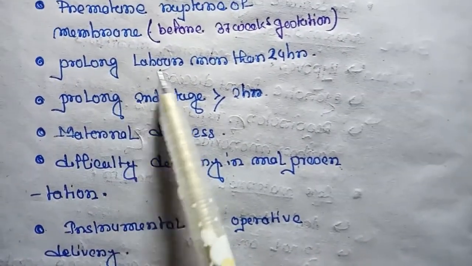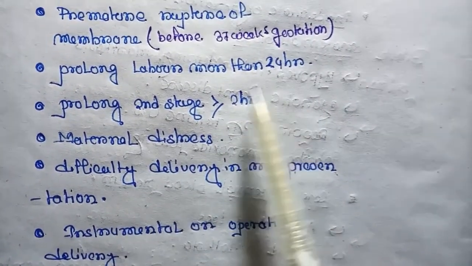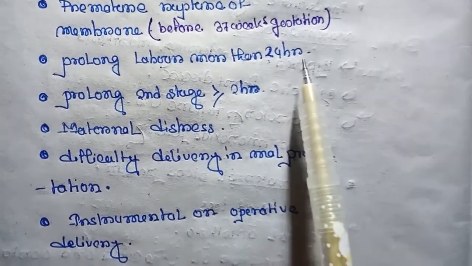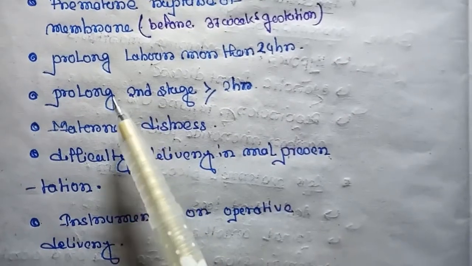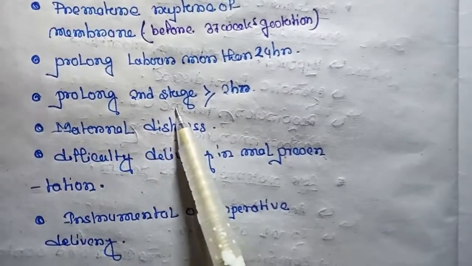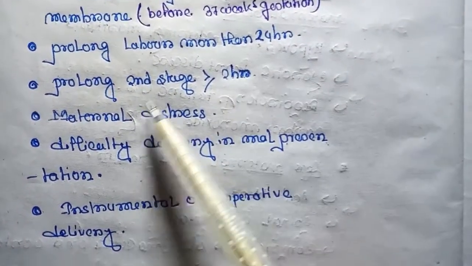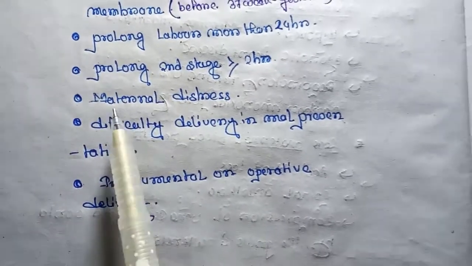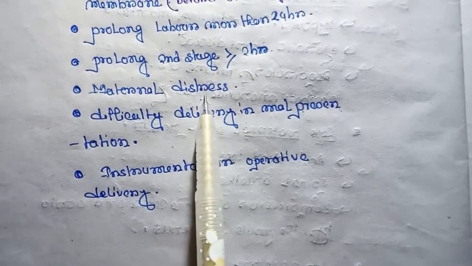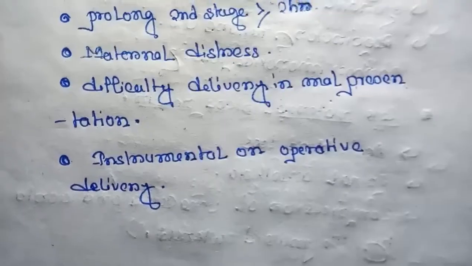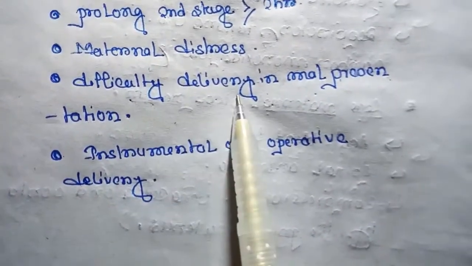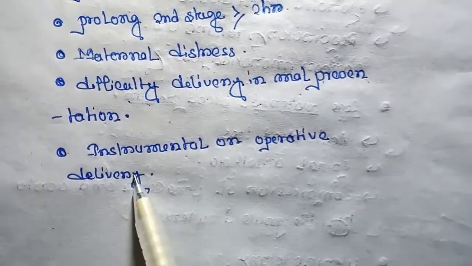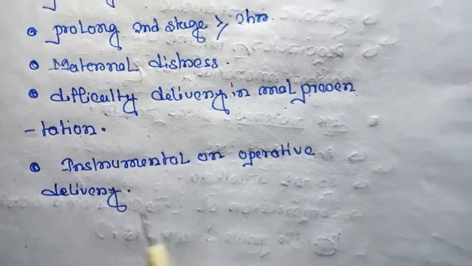Next, prolonged labor of more than 24 hours. If the labor lasts more than 24 hours, it can also lead to birth asphyxia. And also a prolonged second stage of more than 2 hours can lead to birth asphyxia. Other causes are maternal distress, if the mother is emotionally disturbed. Next is difficult delivery in malpresentation, and instrumental or operative delivery can also lead to birth asphyxia.